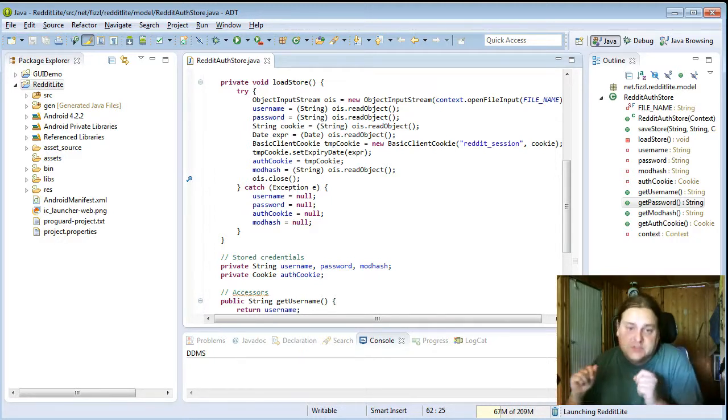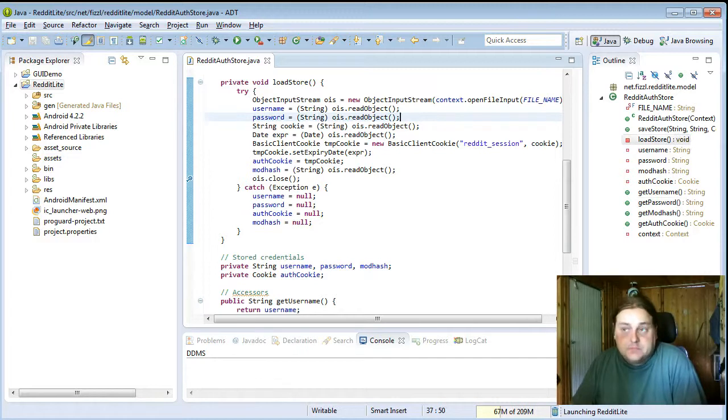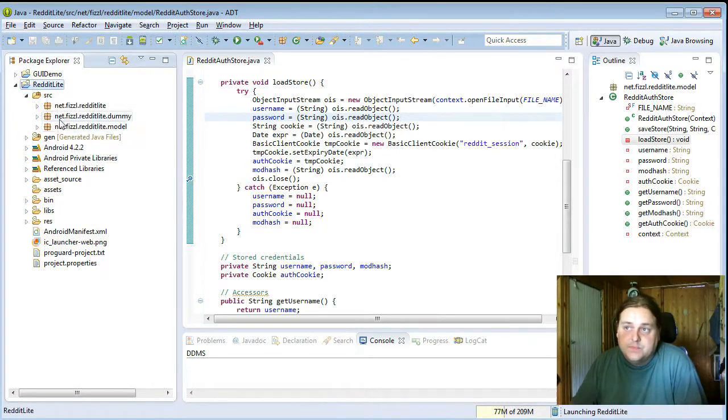And I'm going to use the support libraries to use the nice fragment views and stuff. So at the moment I started it from kind of a different approach.